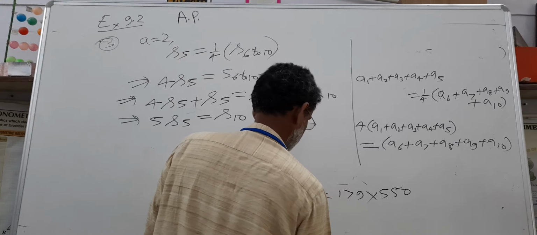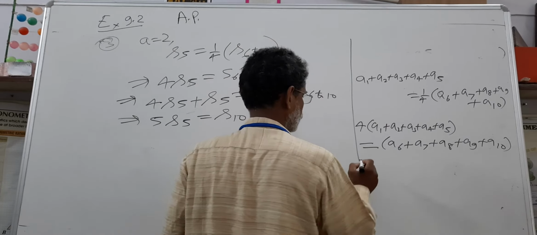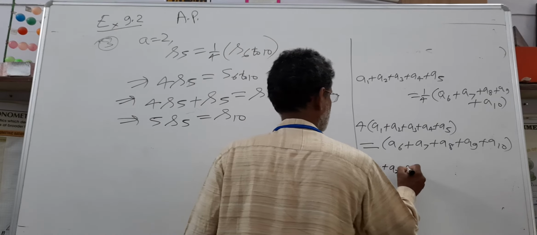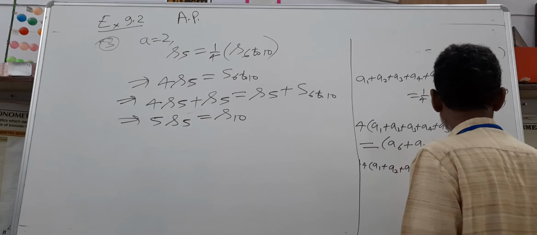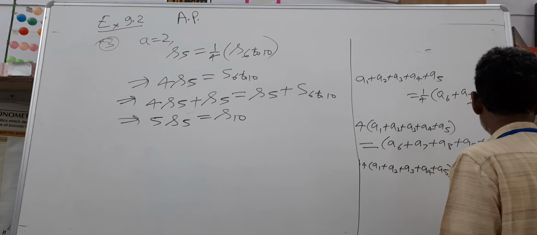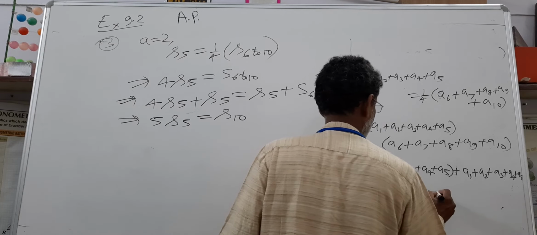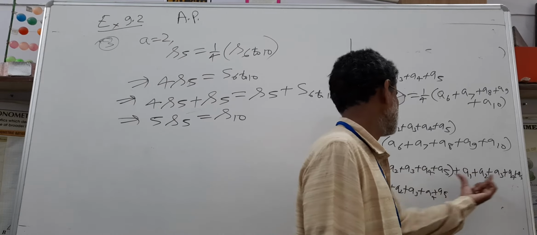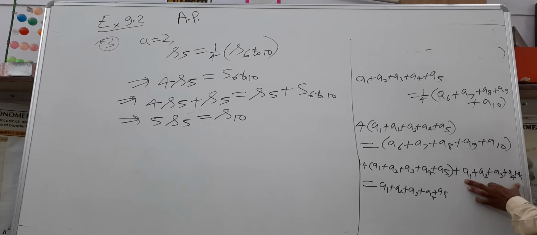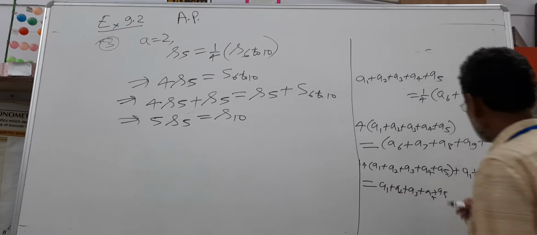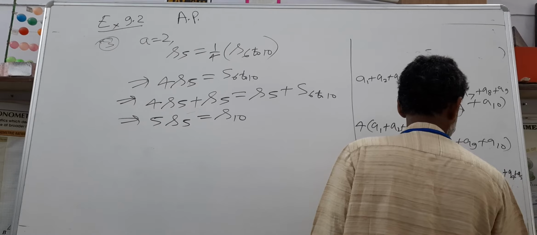Now if you add S5 to both sides, that is 4 into A1 plus A2 plus A3 plus A4 plus A5 plus again A1 plus A2 plus A3 plus A4 plus A5, this will be equal to A1 plus A2 plus A3 plus A4 plus A5 plus A6 plus A7 plus A8 plus A9 plus A10.